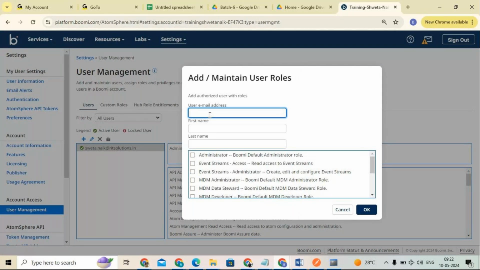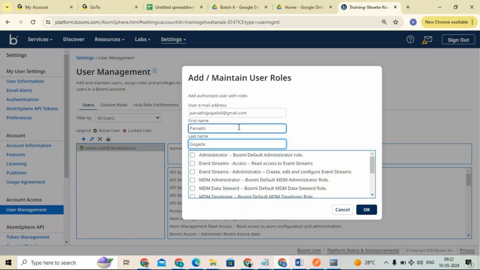Parvati Gogada. Gogada, okay. 3 at the rate of gmail.com, right? Yes.